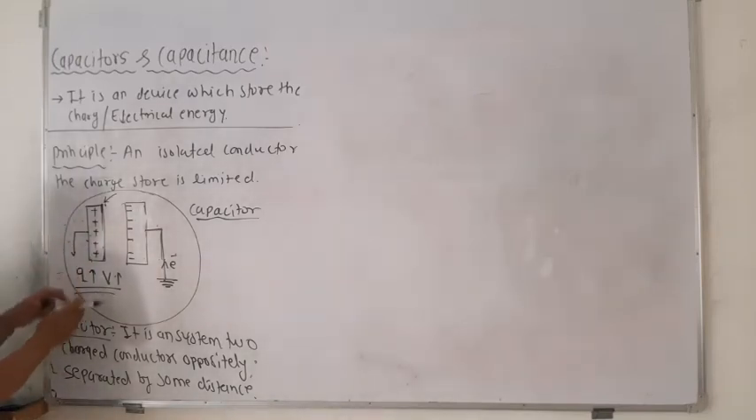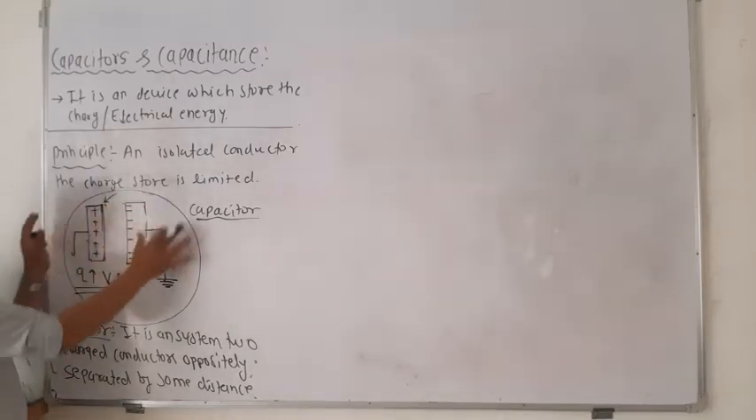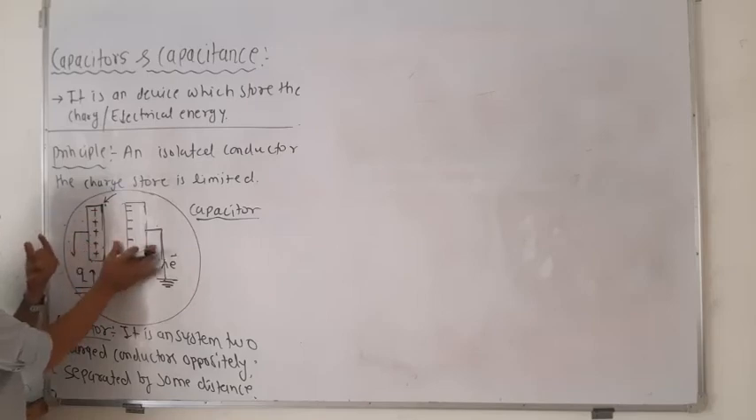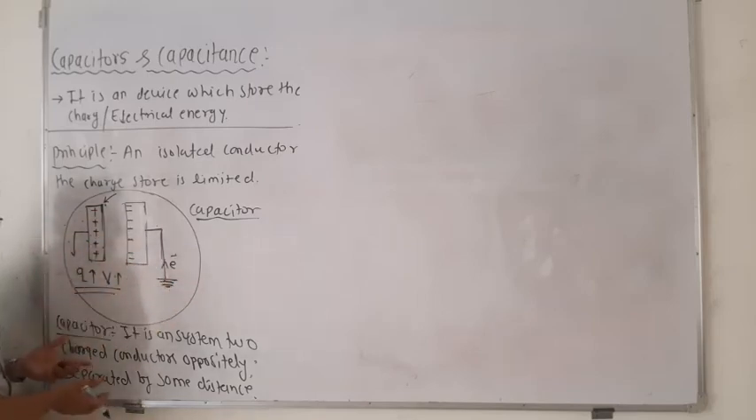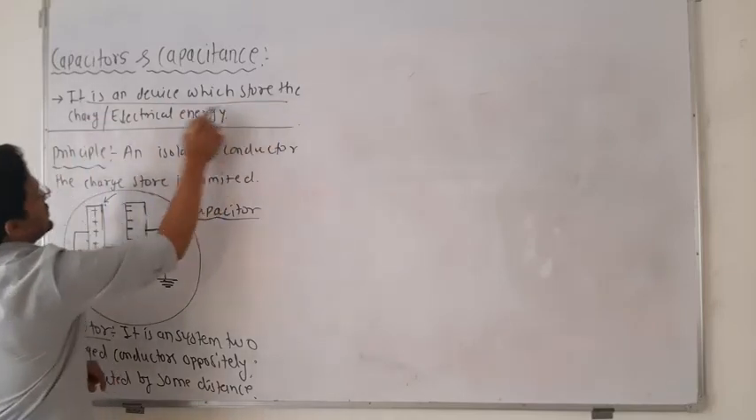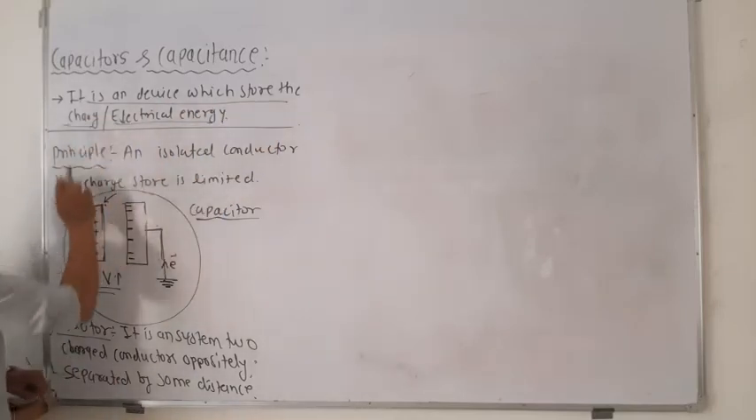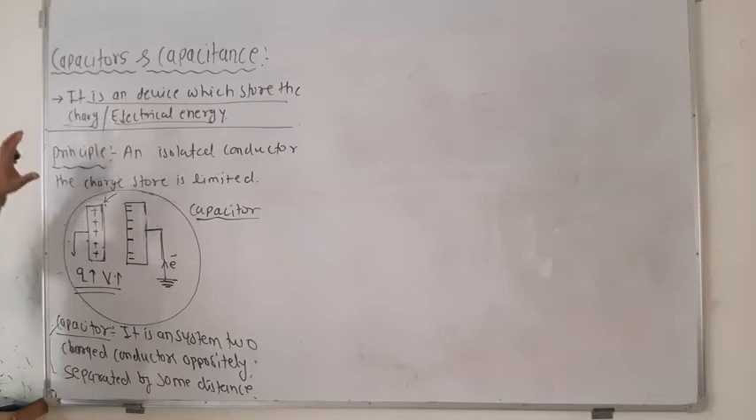So a capacitor is nothing but a system of two conductors, oppositely charged, separated by some distance. And what it does, it stores the energy, electrical energy, or you can say it stores the charge. Okay, so these are some definitions and the basics regarding the capacitor.